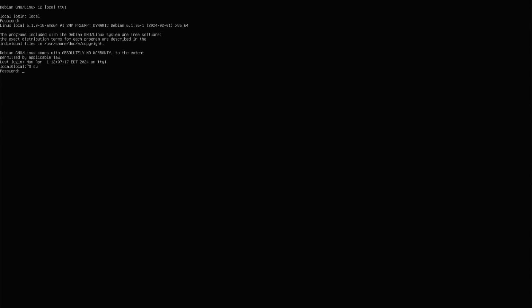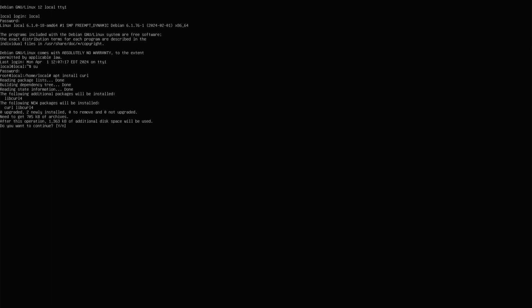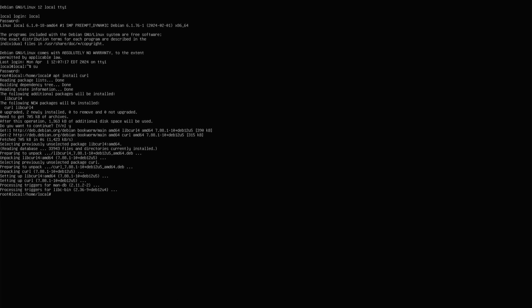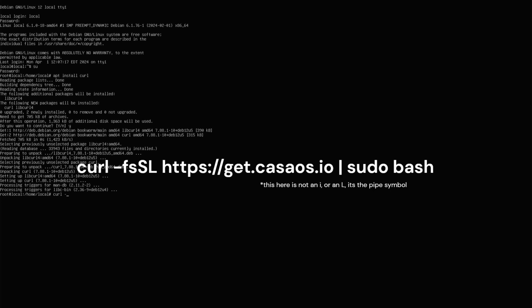Type su and press enter, put in your password, then type apt install curl. Type Y and you can press enter. Now type in what I'm typing and enter.